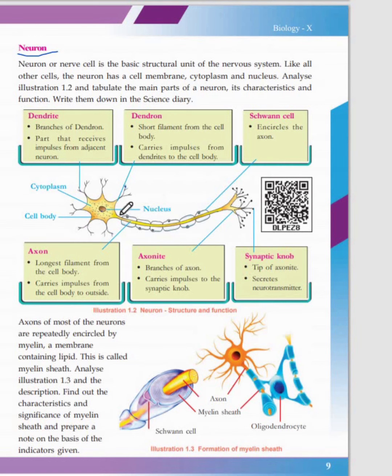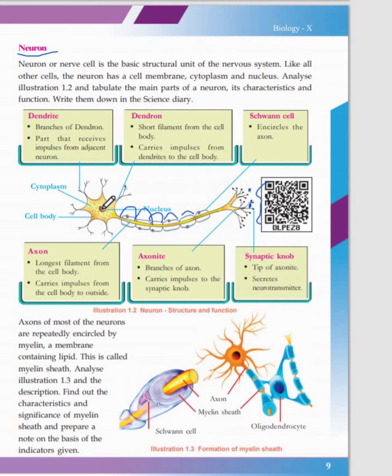The nerve impulse, the information, is transmitted through your neuron in the form of an electric impulse, and it will jump from one node of Ranvier to the next node of Ranvier, and like this it will go and reach the nerve ending, the synaptic knob. Here there will be the axon ending of another neuron, and the space in between is known as the synapse. In the synapse, special neurotransmitters are released from the synaptic knob and transferred to the next neuron, and that is how the information is transferred through the entire length of your neuron. Okay, now we'll see one by one in detail.